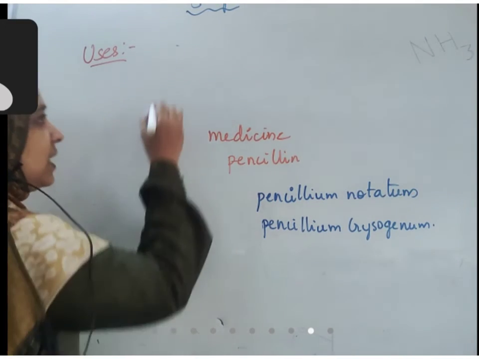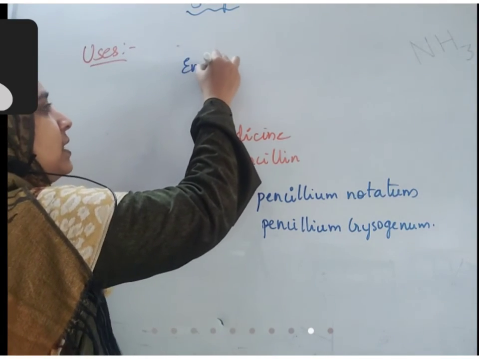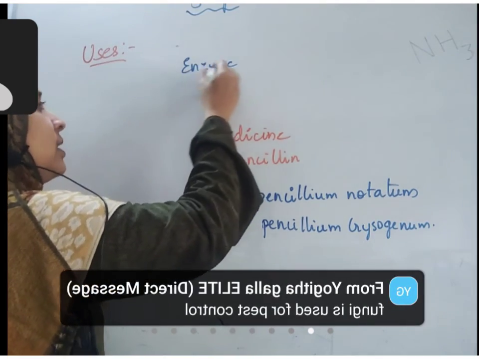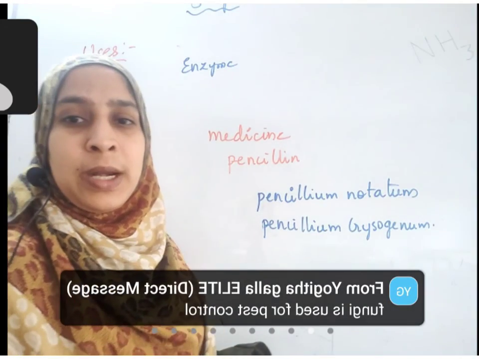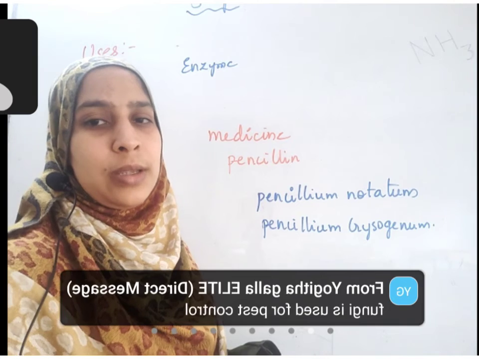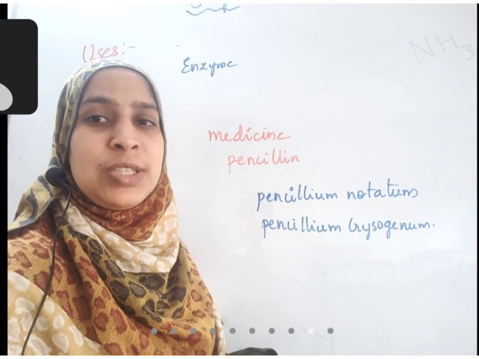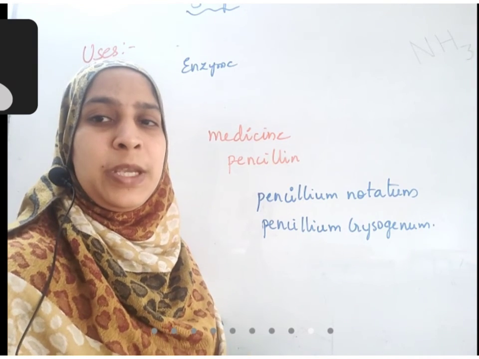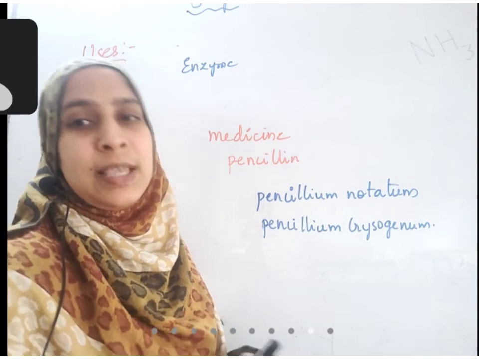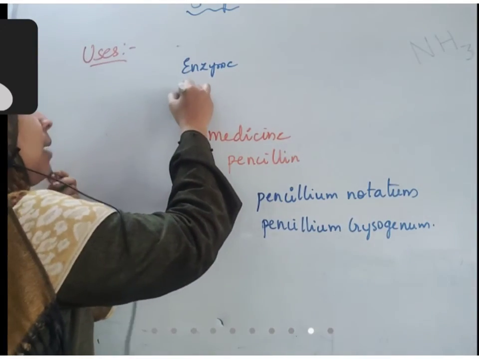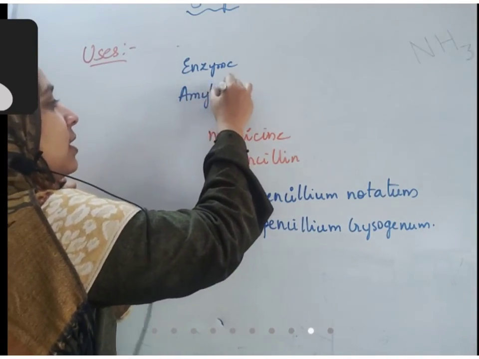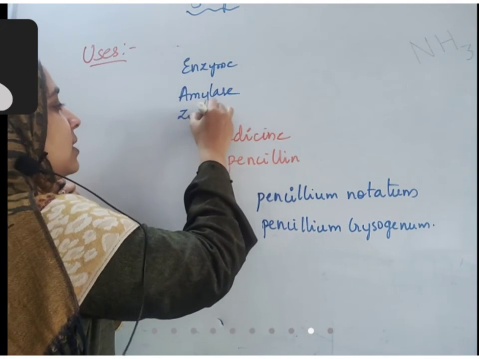You can see some enzymes are also produced. Like small children or old people, the digestion is not proper. Yes, okay, right. When the digestion is not proper, they should be given some enzyme supplements. Usually, amylase is a supplement that is given, and zymase is a supplement that is given.